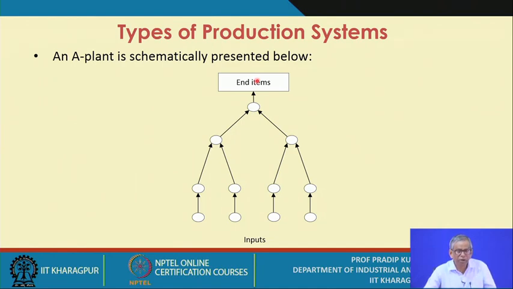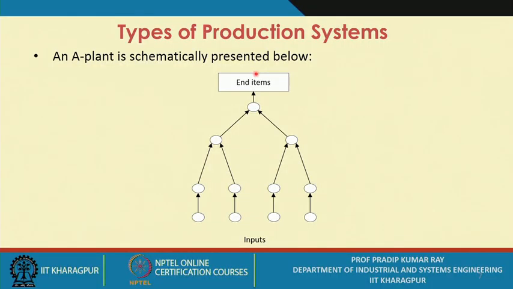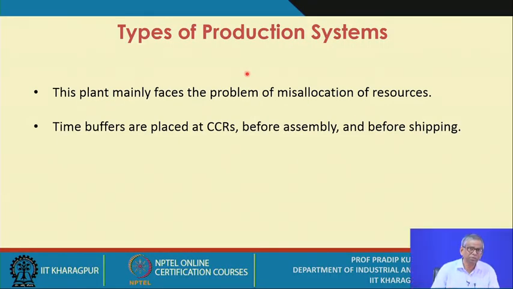Is it okay? So this is essentially a convergent process flow. This is your representation, and you must cite a few examples of products which require this sort of production system.